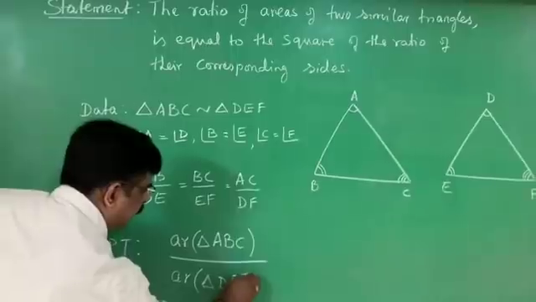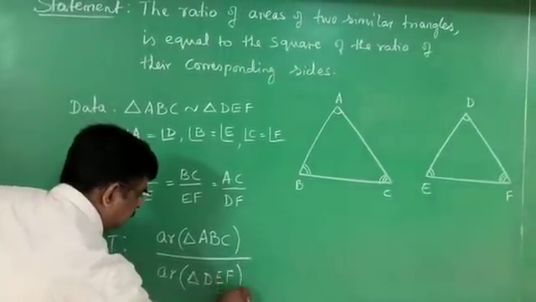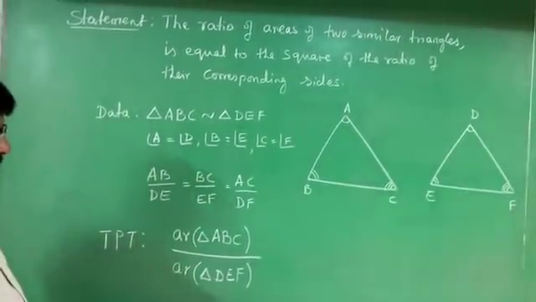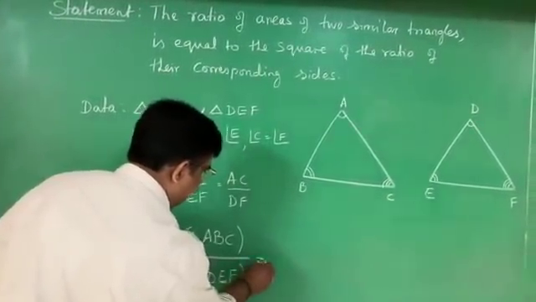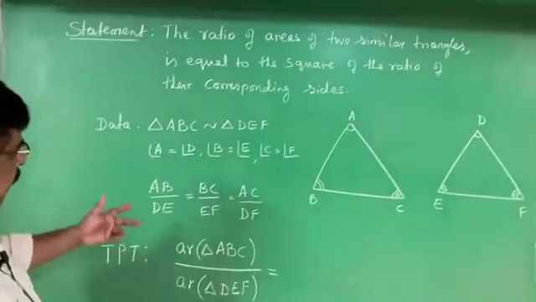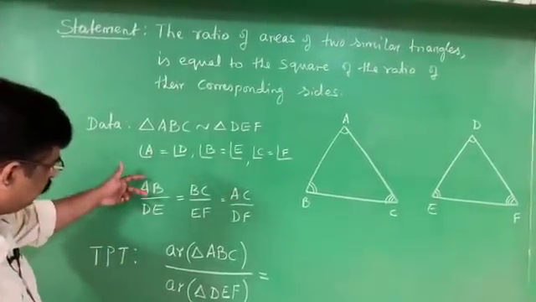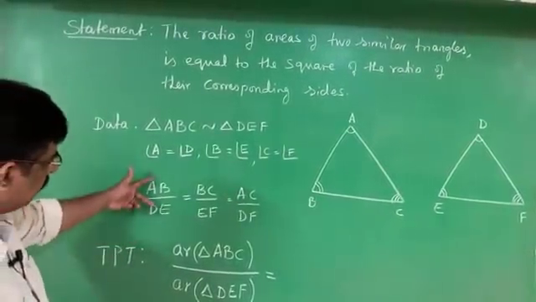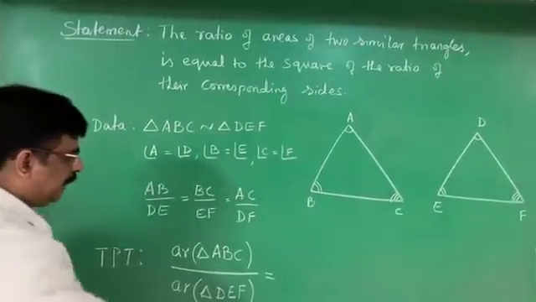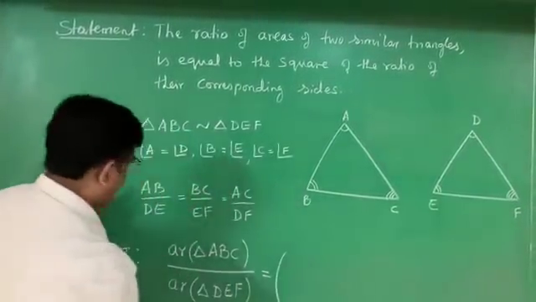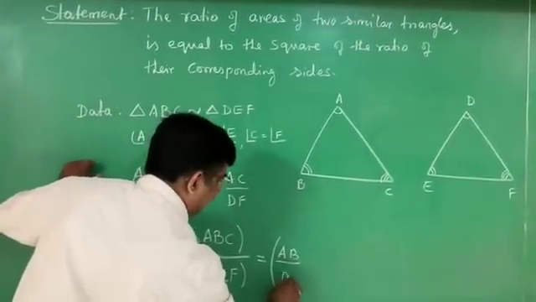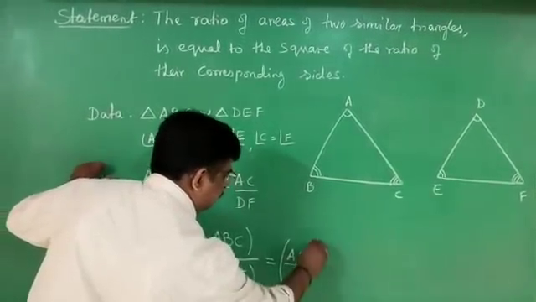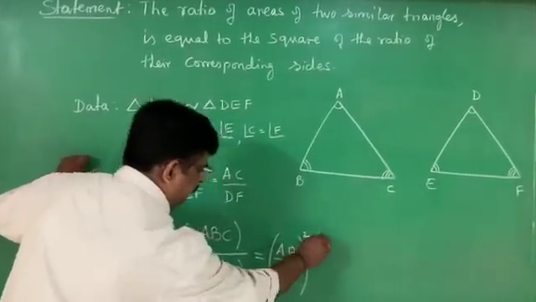I made the ratio of areas of two similar triangles, is equal to the square of the ratio of their corresponding sides. There are three pairs of corresponding sides. I should write one pair as AB by DE. This is one pair, square.